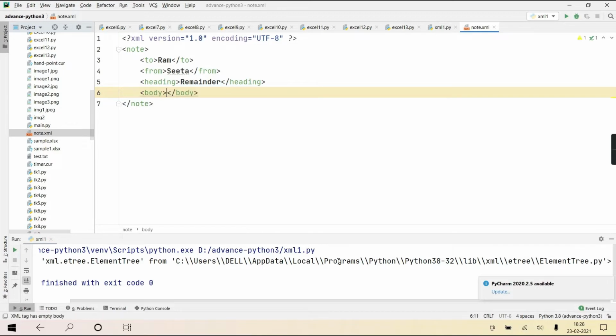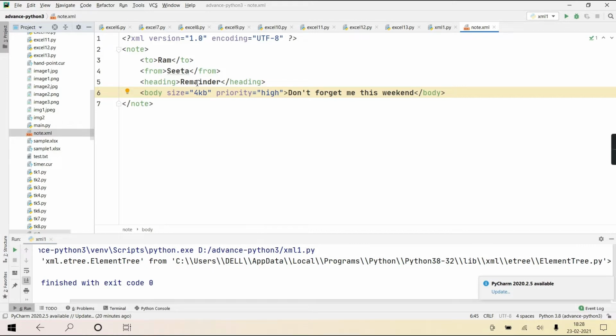Then suppose body, and in that I've written "Don't forget me this weekend." And this body also has some attributes, like size 4 KB, getting, priority high, something like that. So these are the attributes of this element. So body is an element, and size and priority are attributes. "Don't forget me this weekend" is the text content.